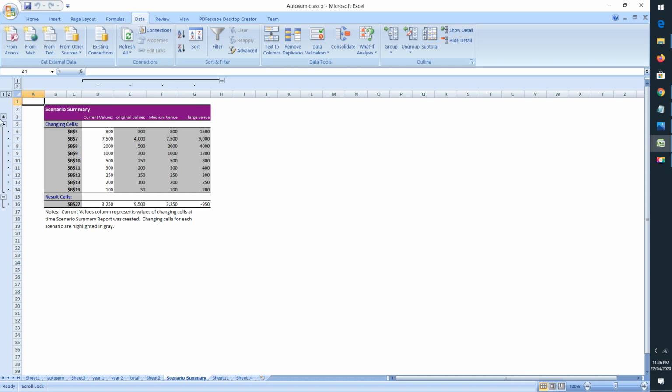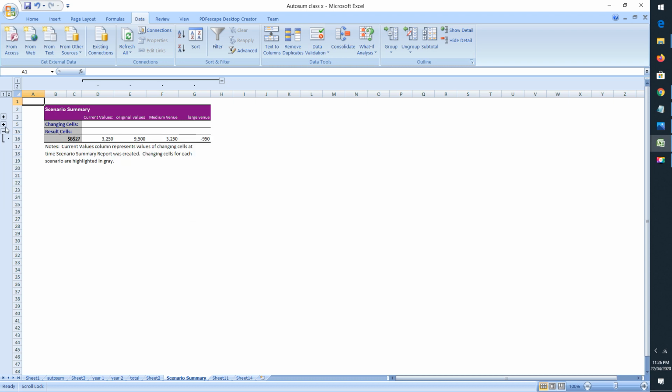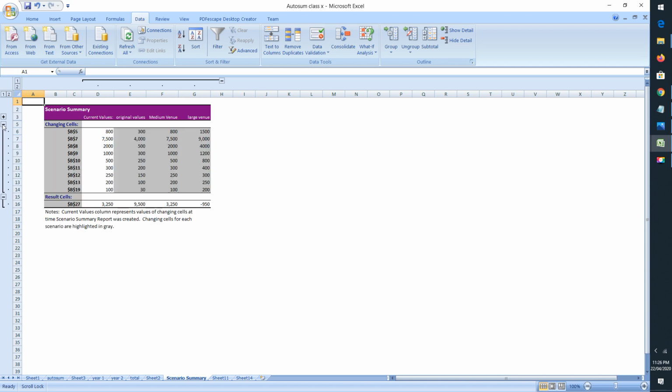And from here also you can see this bar, this line shows the changing cells, this shows the result cell. So if I click on it, it will be collapsed, and if I again click on it, it will be expanded. So again from here if I click on it, it will be collapsed, and the plus sign means that it can be further expanded. So whenever I click on the plus sign, it will be expanded.